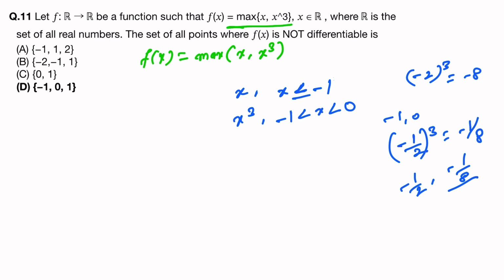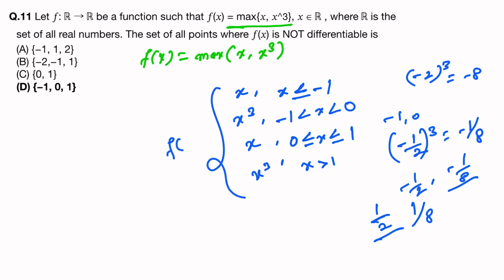Then the next range will be 0 to 1. So from 0 to 1, which will be larger? Just take any number, 1/2. So 1/2 cube is 1/8. So which one is larger? Of course, x. So x will be larger here. And if x is greater than 1, then x cube. So this is the value of f of x. Okay.